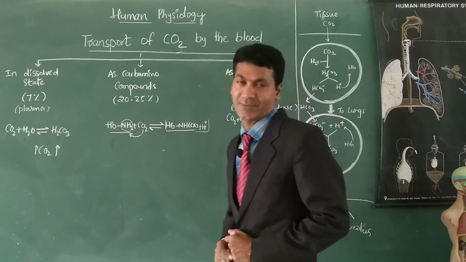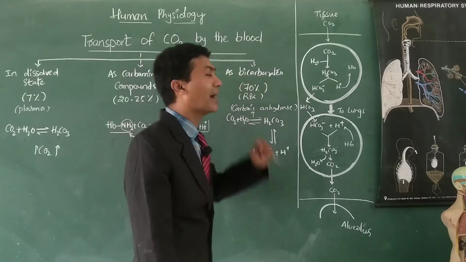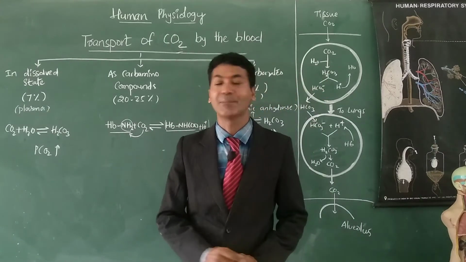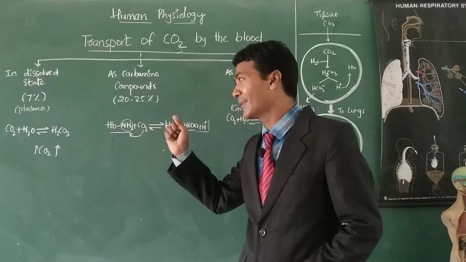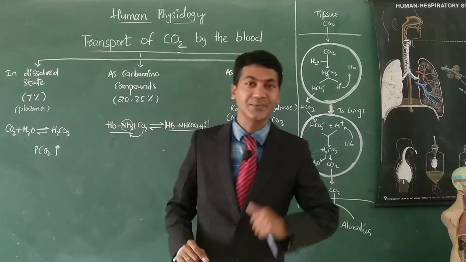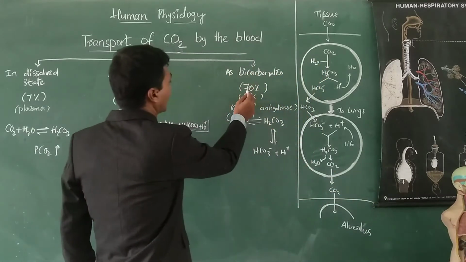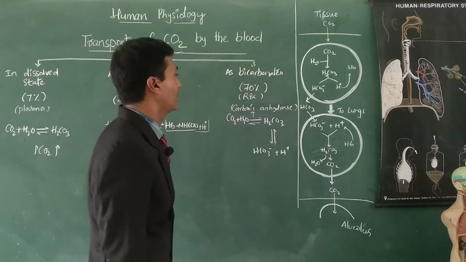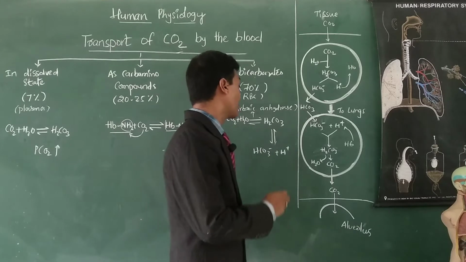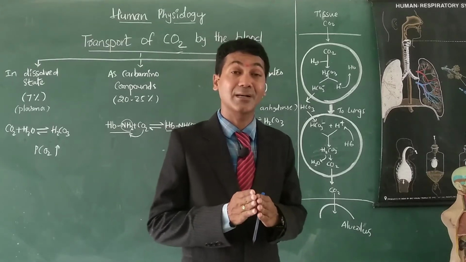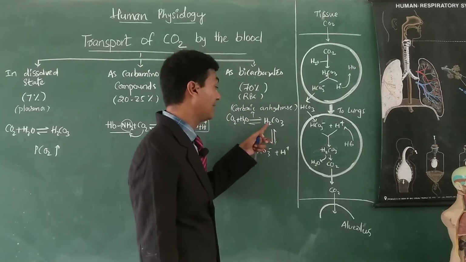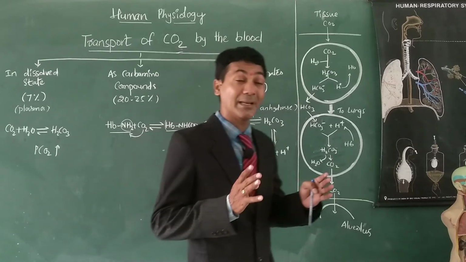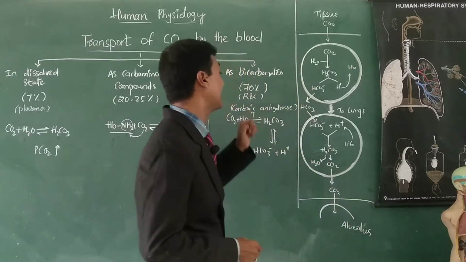Then the maximum amount of carbon dioxide is transported in the form of bicarbonate. Bicarbonate forms by the breaking down of carbonic acid. My dear students, carbonic acid is already formed by dissolving carbon dioxide in water. This is different. 70% of carbon dioxide is transported in the form of bicarbonate. To form the carbonic acid primarily, and then break it down into bicarbonate and H plus ions, we require an enzyme called carbonic anhydrase.